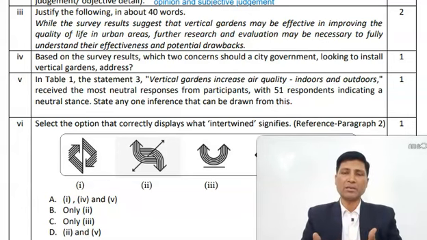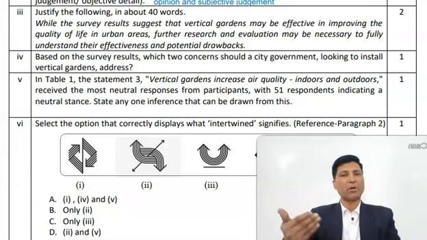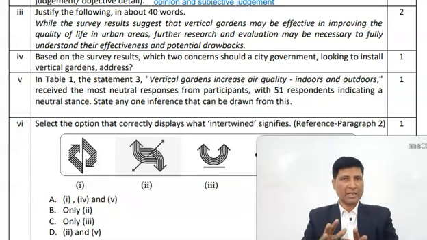You have to answer why they remained neutral. You can say that these respondents remained neutral because till now they are not sure about the benefits of vertical gardens, whether they will be able to improve air quality indoors and outdoors or not, and that is why they were neutral. So you can write this answer.